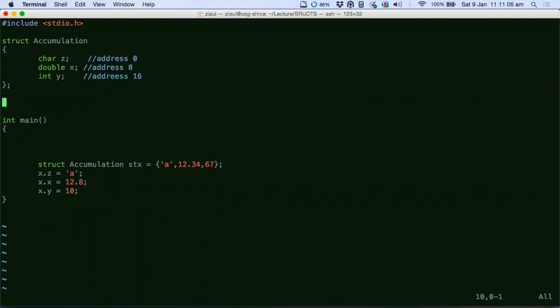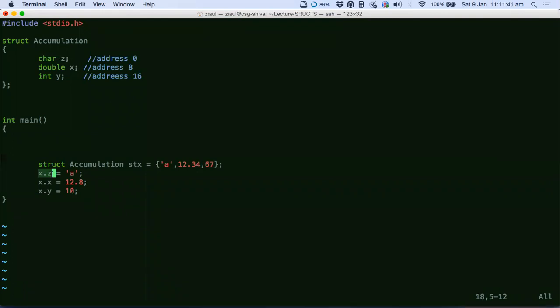You can perform all the operations that you can perform on normal data types. Once you have gotten hold of an individual member, let's say you have gotten hold of z using x.z, you can do any operation that you want to do on a character, because this thing is just a character. It's just inside a structure. For each member variable, once you get hold of it, you can do all the operations you can perform on that variable.